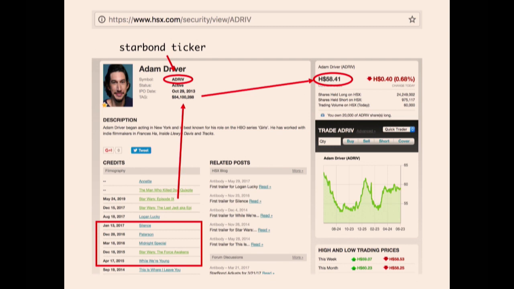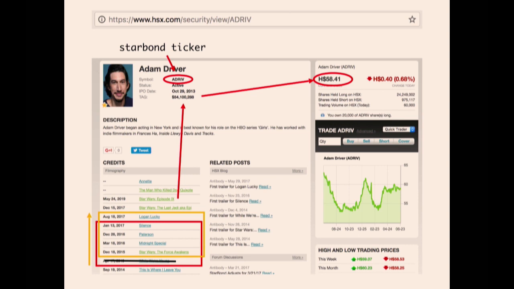So for Adam Driver, his most recent was Silence. Then you count 1, 2, 3, 4, 5, and figure out, okay, for each of those movies, what did they gross at the box office? Take those and just average them out, and that's how you get Adam Driver's price. So right now, his trailing average gross is $54 million, and you can actually buy Adam Driver for like $58. And so it's a little bit elevated because people think that Adam Driver is going to go up in price.